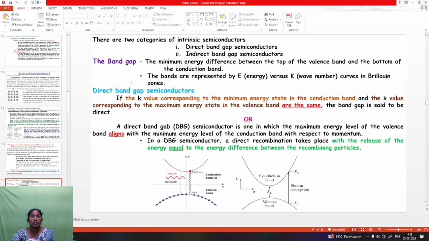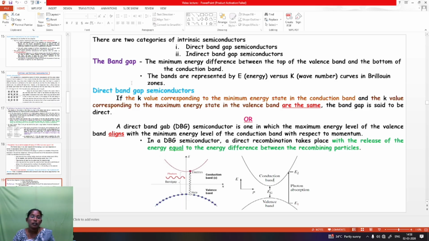There are two categories of semiconductor: the direct band gap and the indirect band gap. What is meant by band gap? The minimum energy difference between the top of the valence band and the bottom of the conduction band. The bands are represented as E versus k curves, where E means energy and k means wave number, in Brillouin zones.